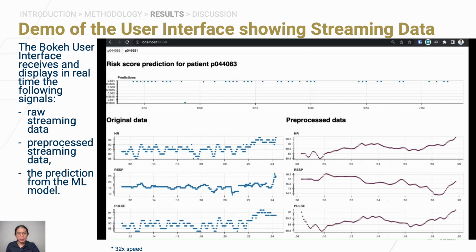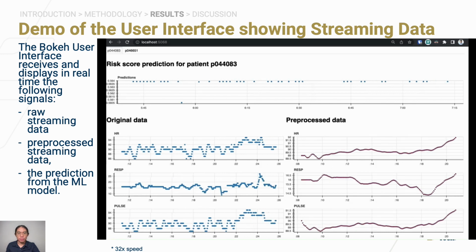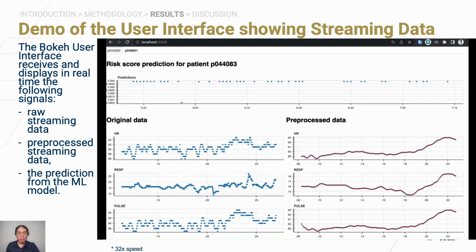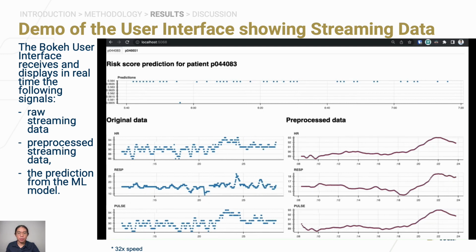The data is then pre-processed with the low-pass filtering and interpolation, which causes the waveforms to be smoothened out, as you can see on the bottom right charts. Lastly, the machine learning model uses the pre-processed streaming data as an input to make a risk score prediction every minute, as you can see on the top chart.